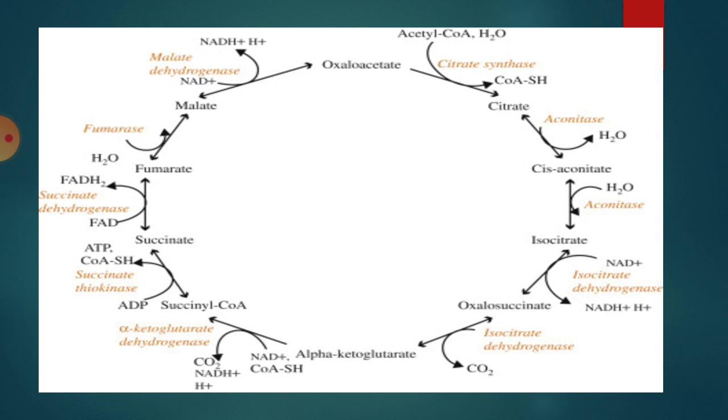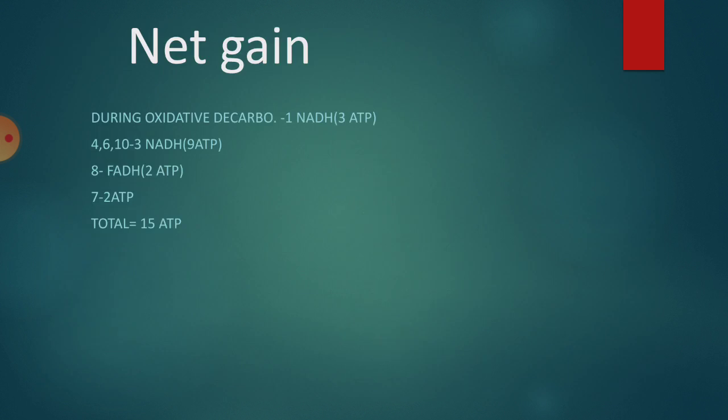Okay, now we will see the net gain of the Krebs cycle. Here, before the Krebs cycle, between glycolysis and the Krebs cycle, oxidative decarboxylation has taken place. During that process, 1 NADH2 is formed actually. And here in the Krebs cycle, in the 4th, 6th and 10th reactions, 3 NADH2 are formed. In the 8th reaction, there is also an oxidation reaction where FADH2 is formed. In the 7th reaction, 1 ATP is formed actually, where ATP is directly formed. Hence, the 7th reaction is called the substrate level phosphorylation reaction.